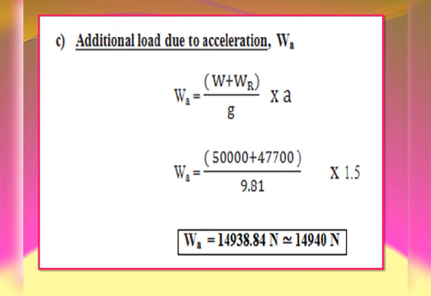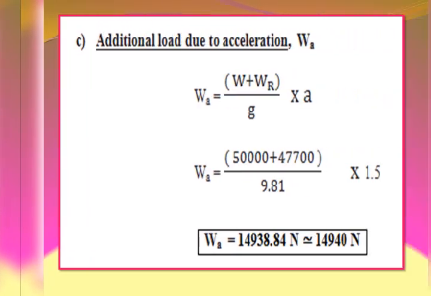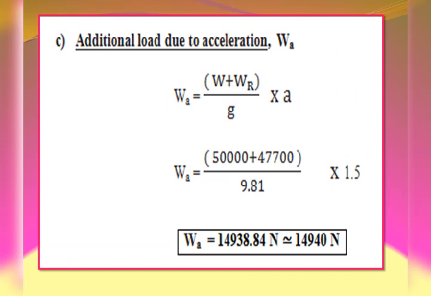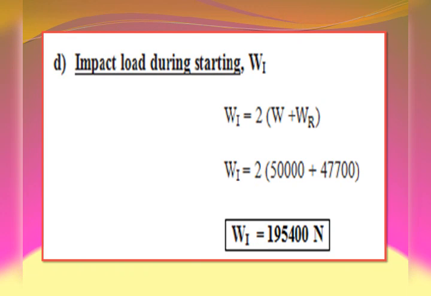Now the additional load due to acceleration WA can be evaluated using the equation WA is equal to W plus WR divided by G into A, where W is the load to be raised, that is 50,000, plus weight of the rope we just calculated, 47,700, divided by acceleration due to gravity G, 9.81, into acceleration given in the problem, 1.5. By simplifying this, we get the additional load due to acceleration W suffix A equal to 14,938.84 Newton or 14,940 Newton.